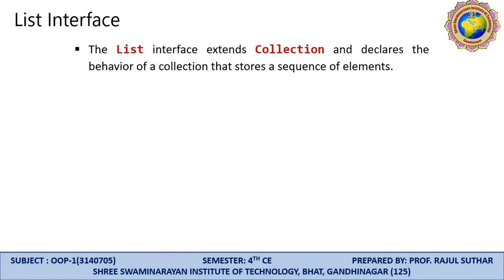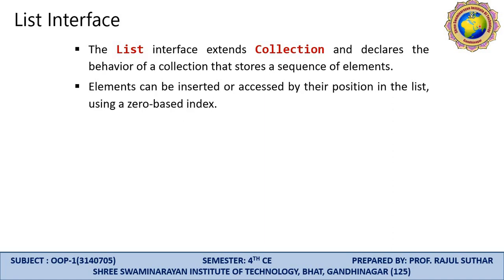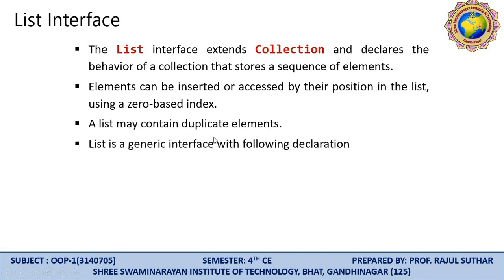The List interface extends the Collection and declares the behavior of a collection that stores a sequence of elements. List is nothing but one type of collection. So it is an interface and it extends Collection. Elements can be inserted or accessed by their position in the list using a zero-based index. We have to use the zero-based index. A list may contain duplicate elements.